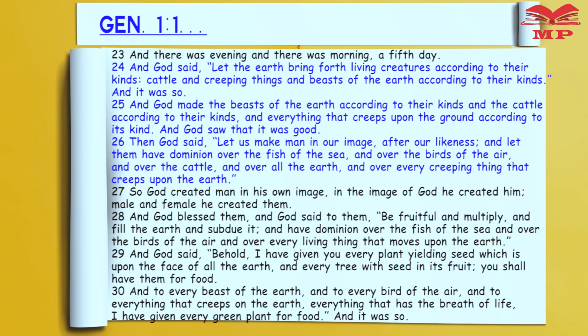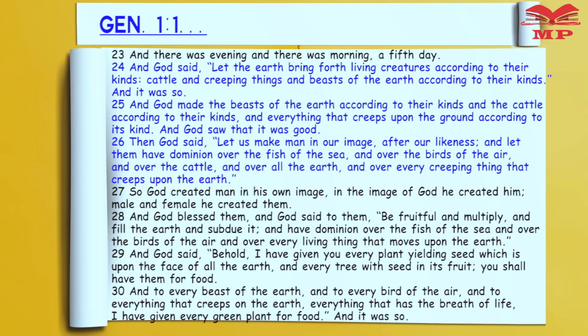And God saw that it was good. Then God said, let us make man in our image, after our likeness, and let them have dominion over the fish of the sea, over the birds of the air, over the cattle, over all the earth, and over every creeping thing that creeps upon the earth. So God created man in his own image. In the image of God he created him, male and female he created them, and God blessed them, and God said to them, be fruitful and multiply, and fill the earth and subdue it, and have dominion over the fish of the sea, and over the birds of the air, and over every living thing that moves upon the earth.